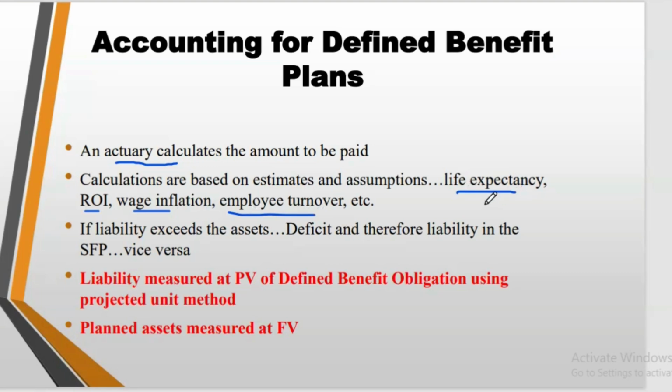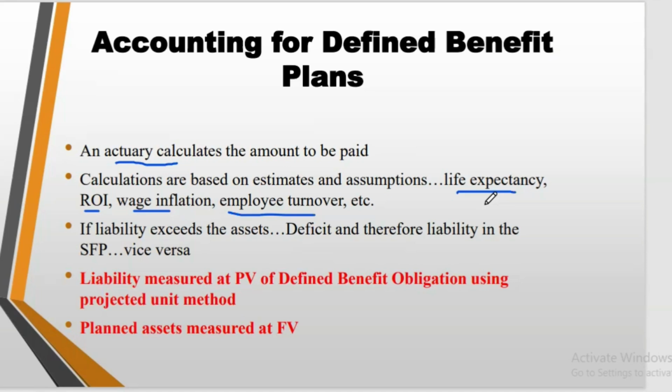So they estimate the life of the employee, because when you go on retirement and you start receiving your pension, it will be up to a period. Let's say you go on retirement at 60, they can estimate that you will live to, let's say, 90 or 100. So from the time you go on retirement at 60, they will pay you for like 40 years. So they factor in all these things when they are doing their computation.